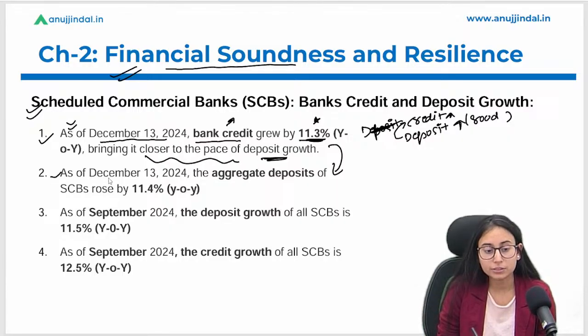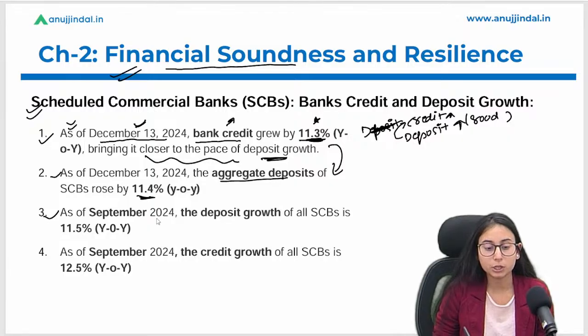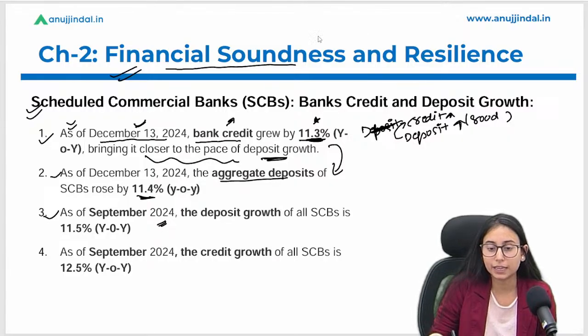The second point says, as of December 13, 2024, the aggregate deposits of the SCBs are growing at 11.4%, which is very close to the bank credit. Whenever we discuss the data, it will be either the latest data, that is December 13, or September 2024. The data you have to remember is September 2024, because 6-month, half-yearly data is more relevant.